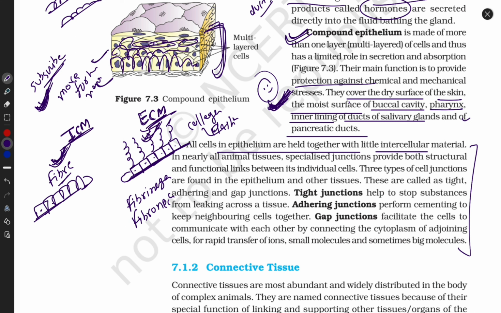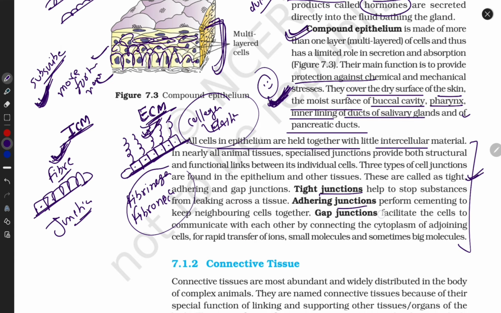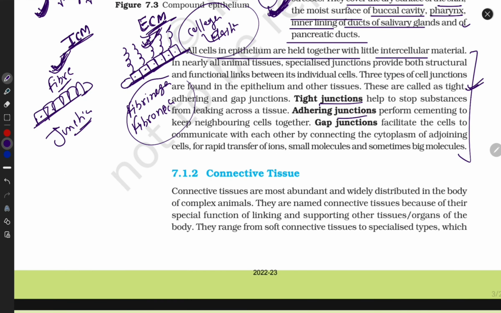They have some specific fibers, junctions. In your NCERT, they describe junctions. So I'm not describing collagen, elastin, fibrin, fibrinogen here. According to your NCERT, let's focus on junctions. What do junctions do? They attach cell to cell. They attach cell to matrix, meaning any kind of matrix part like collagen, fibrinogen, etc. Yes or not?